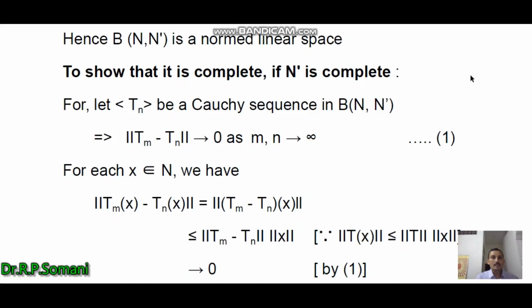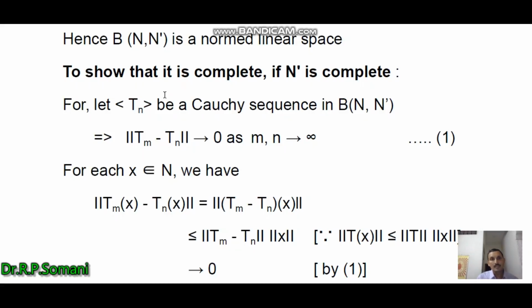Now we prove the last part of this theorem: to show that B(N, N') is complete if N' is complete. So we are considering here that N' is a complete or Banach space, and we have to prove that B(N, N') is a Banach space.